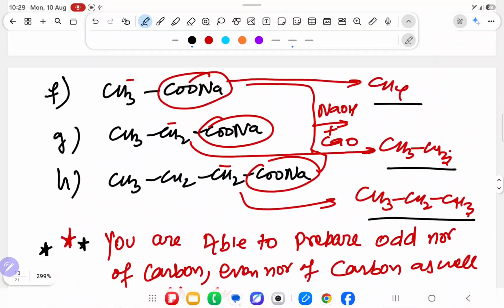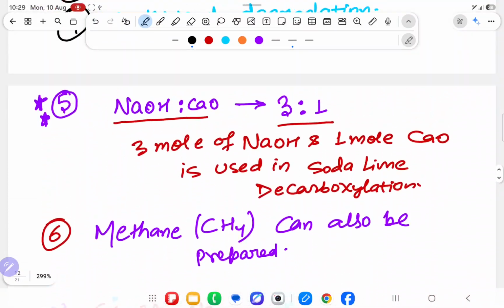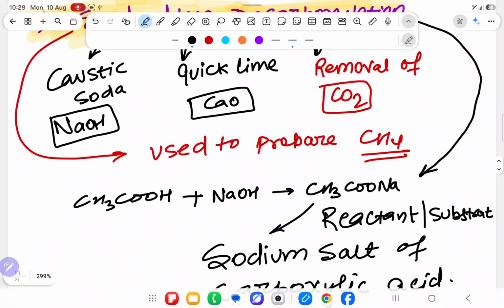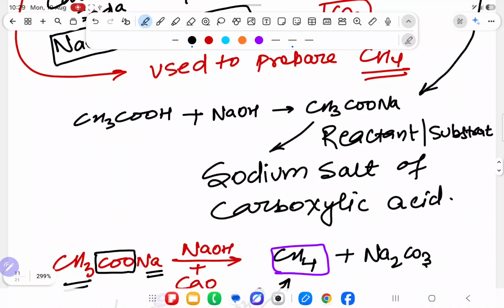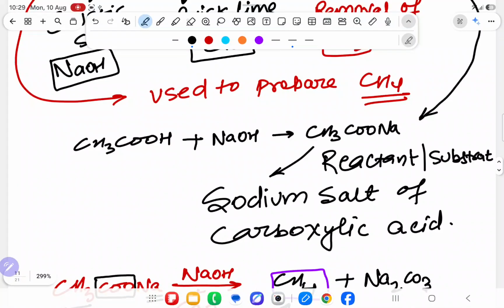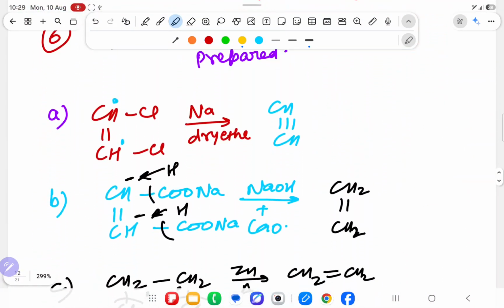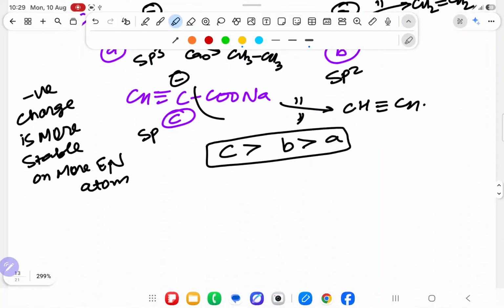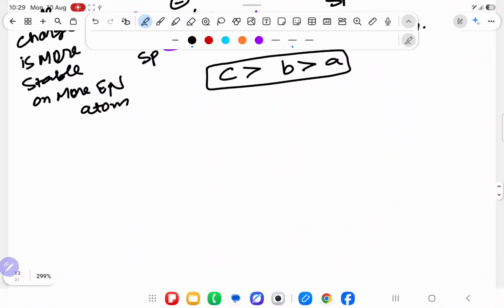In soda lime decarboxylation, what is the reagent you are using? RCOONa. Here also, what is the reagent you are using? RCOONa. Now one more reaction is there which will use RCOONa, so I am going to complete that reaction after that. Not getting confused? Understood? Sir, listen. What I am saying, first I have dictated you free radical. After dictating free radical, I have dictated you Wurtz family, because Wurtz family will follow free radical. After Wurtz family, we have got two problems and we are sorting them out.